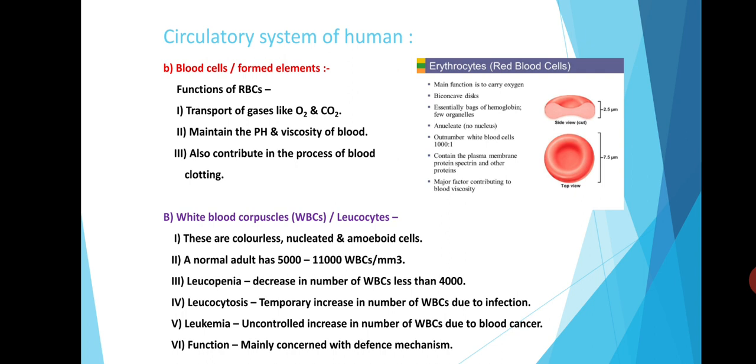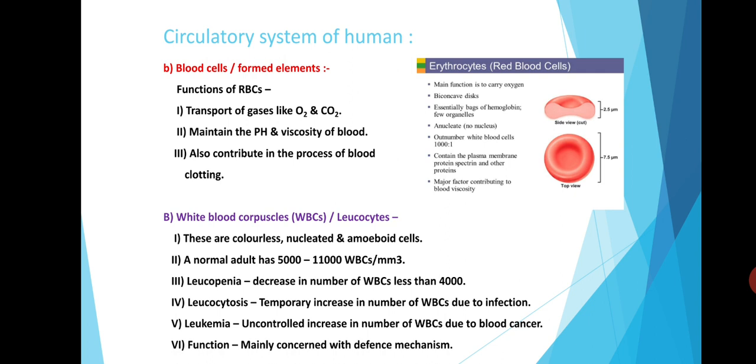The decrease in the number of WBCs below 4,000 is termed leukopenia. The temporary increase in the number of WBCs due to some infections is called leukocytosis, and uncontrolled increase in the number of WBCs due to blood cancer is known as leukemia.